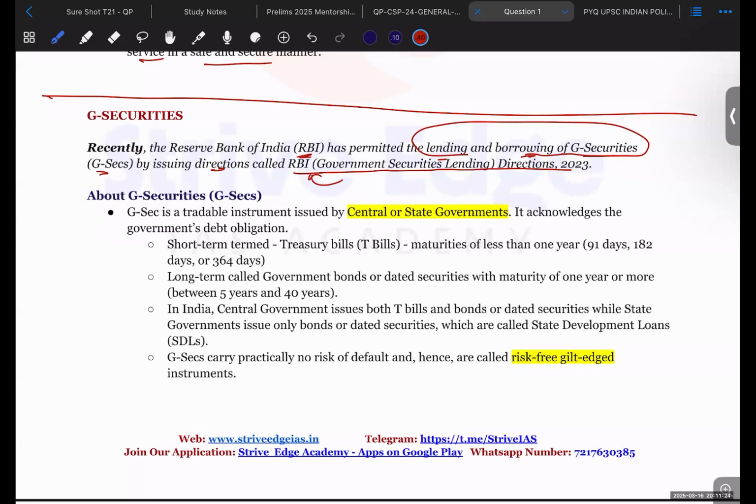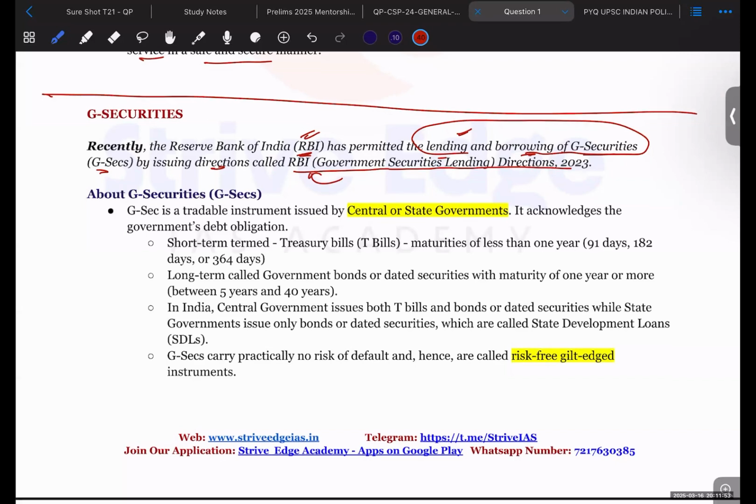Till now, what was happening is that government securities were not very much tradable. Whoever was holding those government securities held them throughout the period, so a very limited amount of trading was allowed. Now, RBI has permitted lending as well as borrowing of them. Those were traded earlier, but lending, taking a loan on them, was not possible.